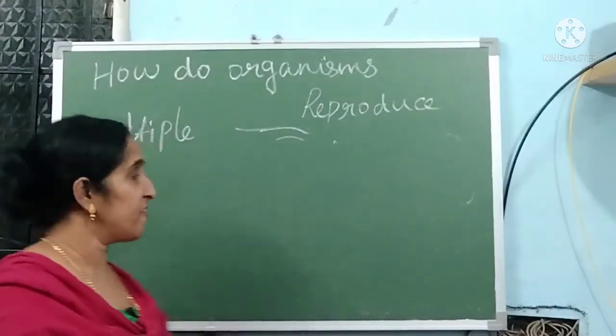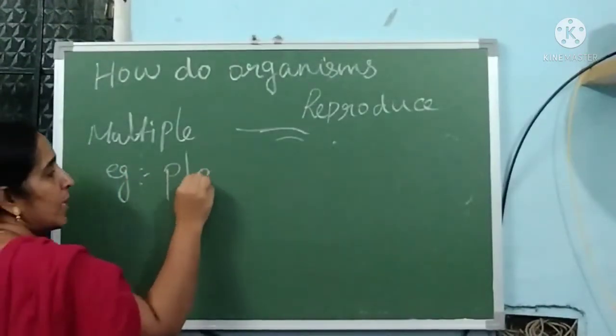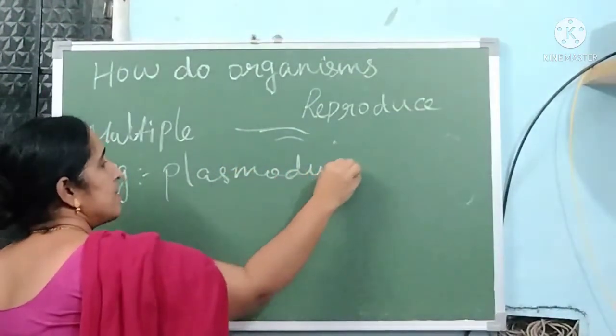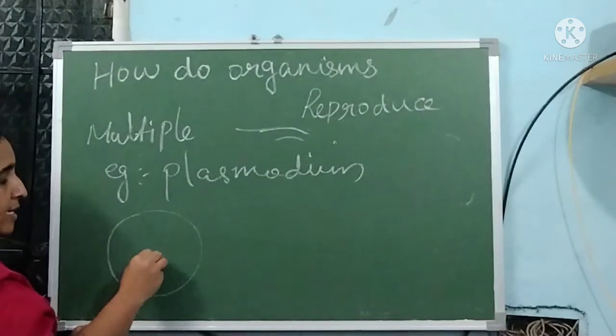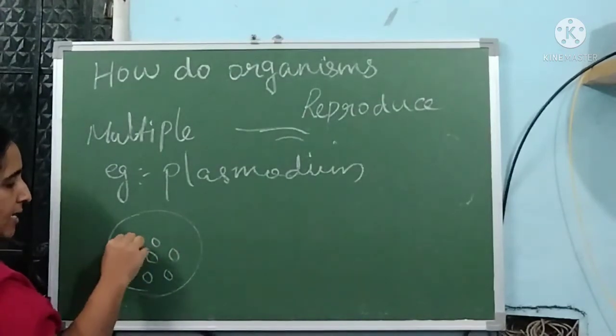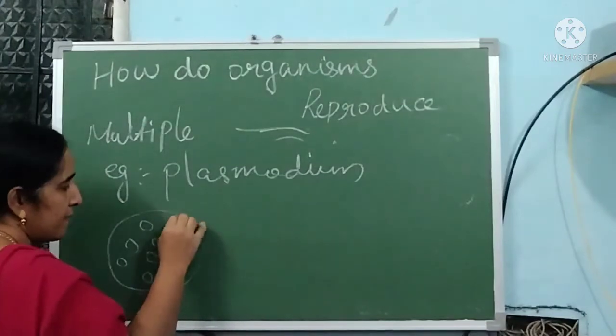Now, multiple fission. Multiple fission is a process in which a single organism is divided into many other organisms. The example for multiple fission is Plasmodium. Plasmodium is a microorganism. Suppose this is the structure of a Plasmodium, which contains a cell. The cell is divided inside the body into many parts.